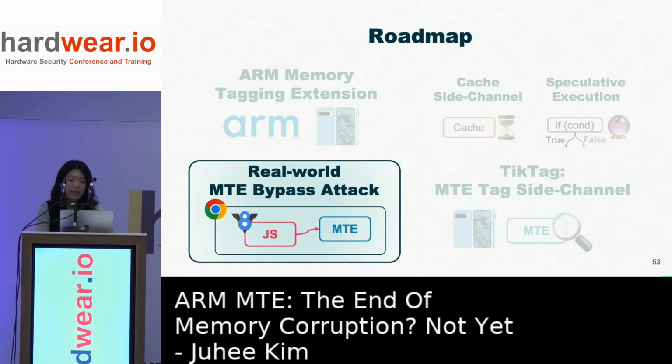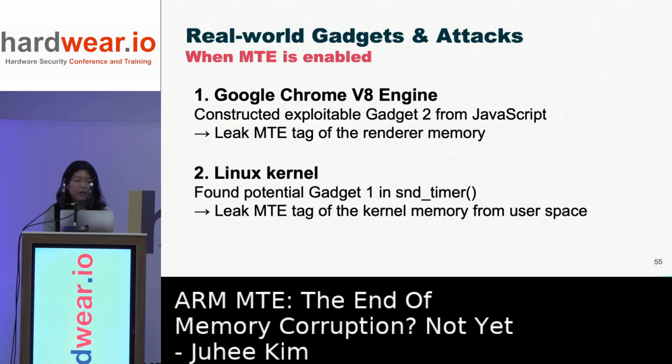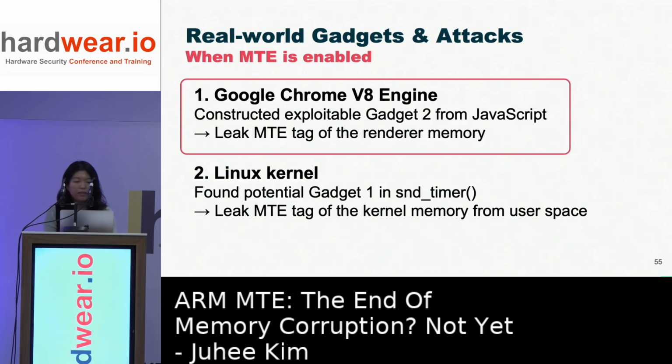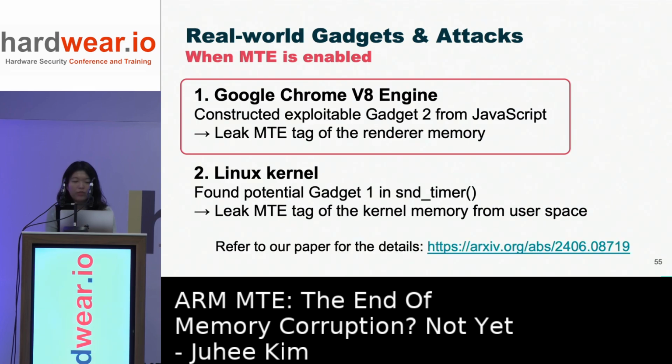Now, based on these MTE side channel gadgets we found, we can construct real-world MTE bypass attacks. We developed real-world gadgets and MTE bypass attacks on 2 major systems, Google Chrome and the Linux kernel, which support MTE random tagging. In this talk, I'll present the attack on the Google Chrome V8 engine that constructs a tag leakage gadget from JavaScript code and leaks MTE tags of the renderer process memory. We also found a gadget in the Linux kernel and developed an attack, which is explained in our paper.